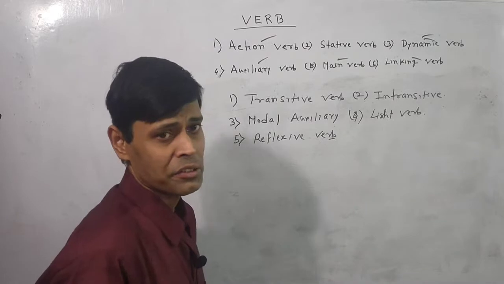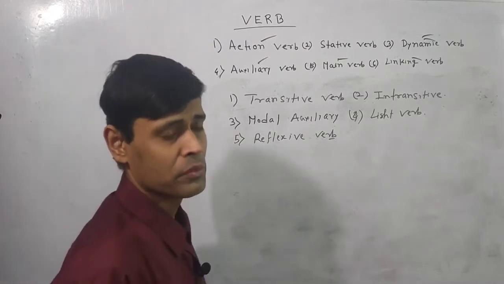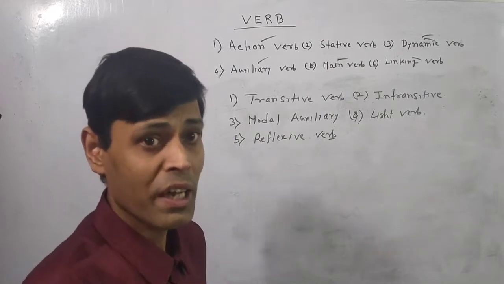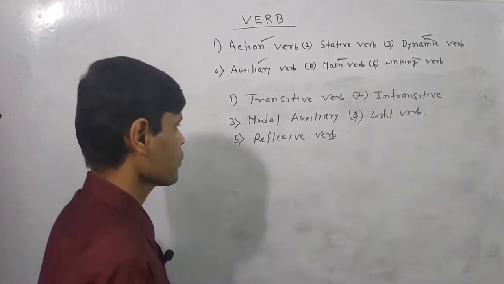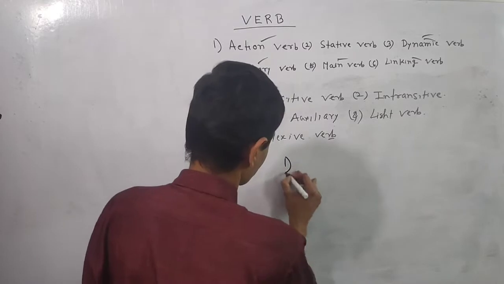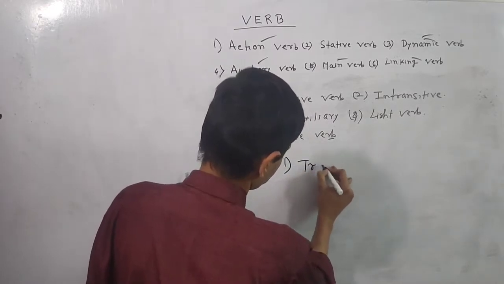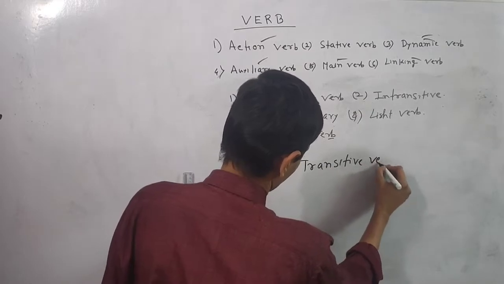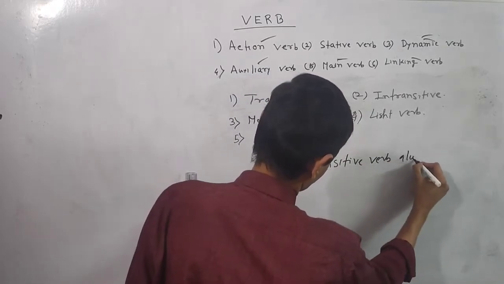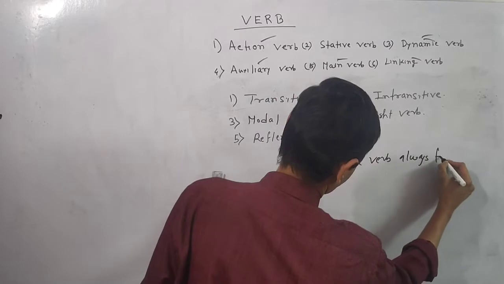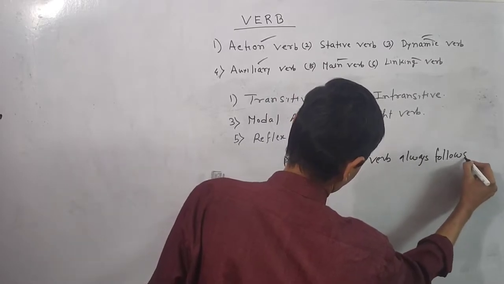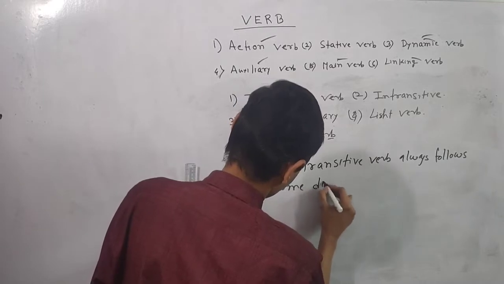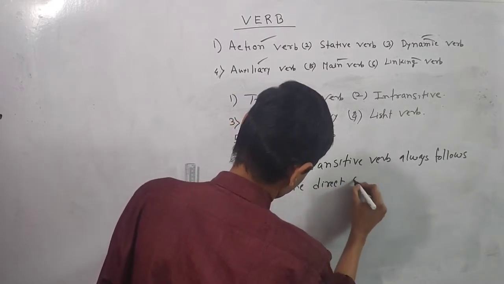So, transitive verb is a kind of verb that always follows some kind of direct object. Suppose for example, I should say transitive verb always follows some direct object.